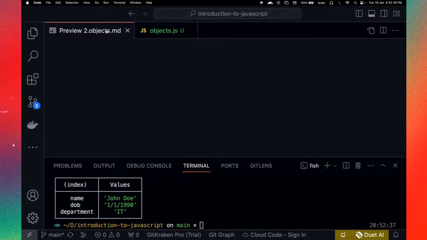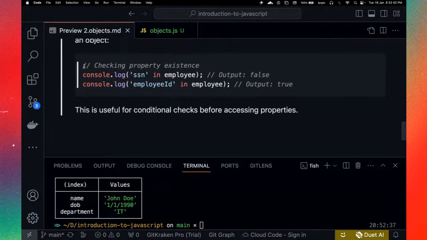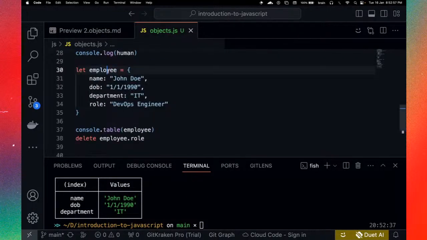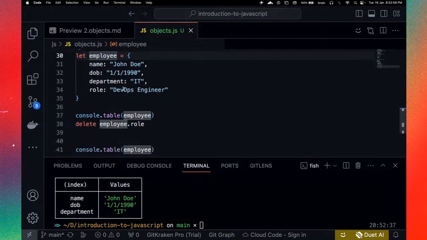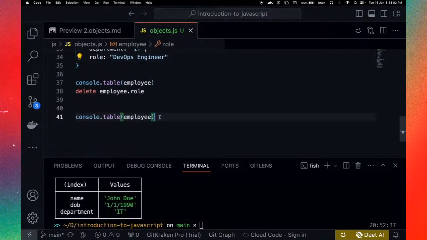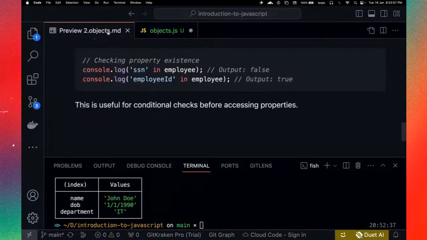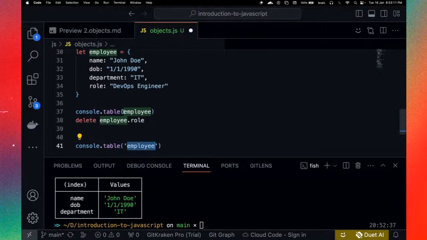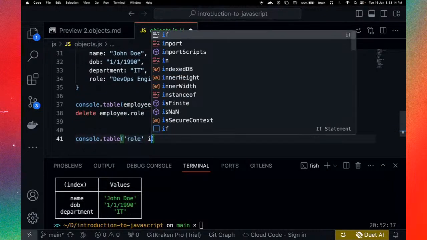Okay, so back to this, I want to move faster. I said you can check the property to see if it's existing before you probably get to work with it. So you can simply check if that property is in the object. For example, we have employee.name, or employee.role. So we can simply check, we can say the name, just like what we have here. We're checking if that property is in employee. So we can check if that property, which is role, is in employee.